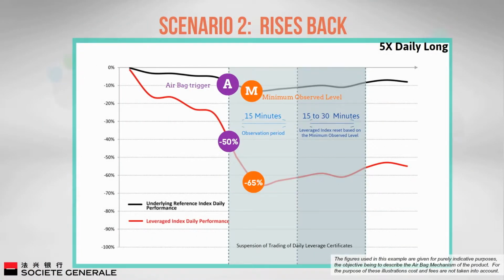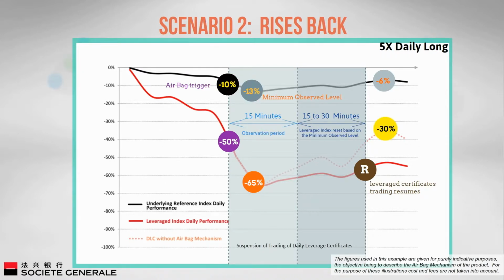In the second scenario, you will see the underlying asset rises back after the airbag mechanism is triggered. The airbag mechanism would actually work against the investors as it reduces the ability of the daily leverage certificates to recover. This is because the subsequent gains are now based on the minimum observed level, denoted by M in the diagram, which is a lower value of the underlying asset as compared to the previous day's closing price. In this scenario, without the airbag mechanism, the investors with the 5 times daily long would suffer a loss of 30% only, instead of a loss of 51% with the airbag mechanism.